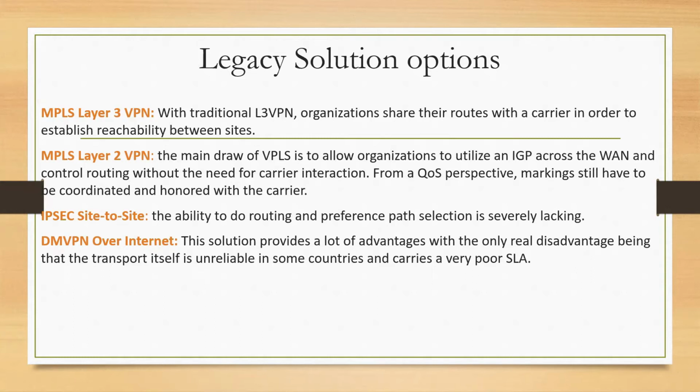Next, probably the MPLS layer 2 VPN, which of course solves the previous challenge, that we don't want to depend on the service provider for routing changes, because with layer 2 VPN we are running the IGP across the different locations on that cloud. But the problem is that if something is continuously flapping in that layer 2 domain, the continuous convergence increases the processing load on the routers.